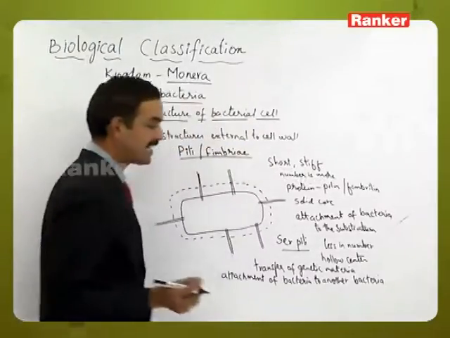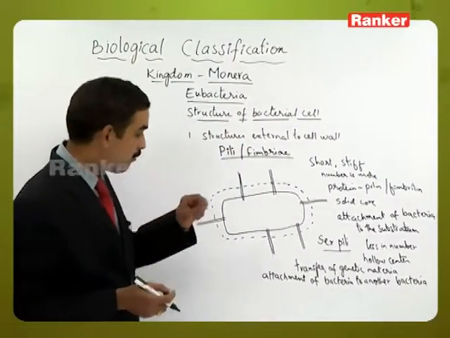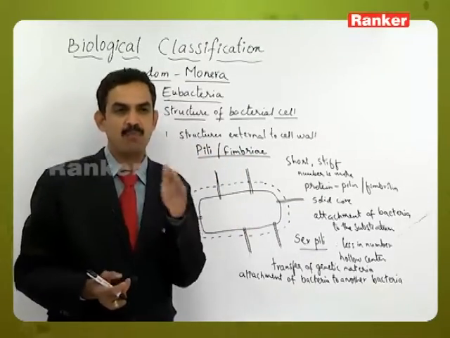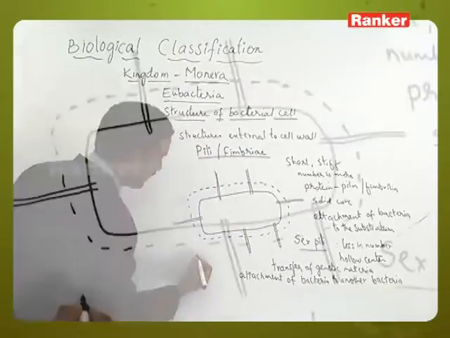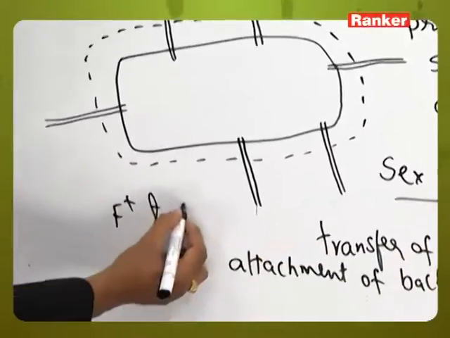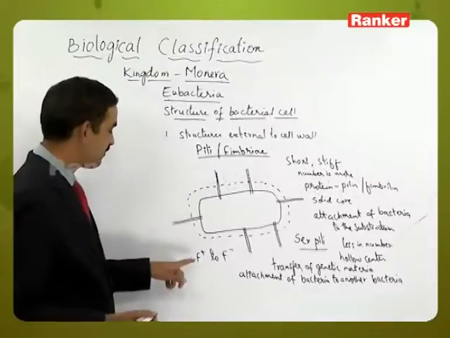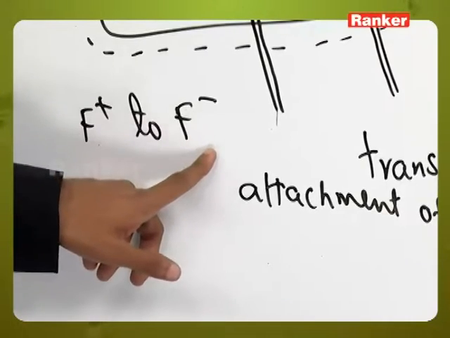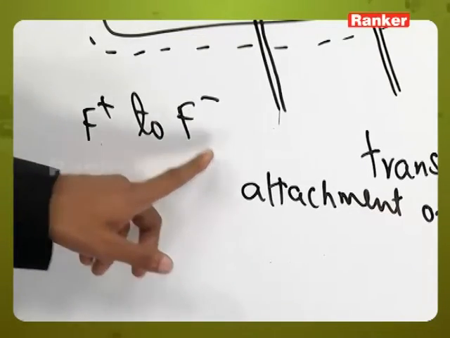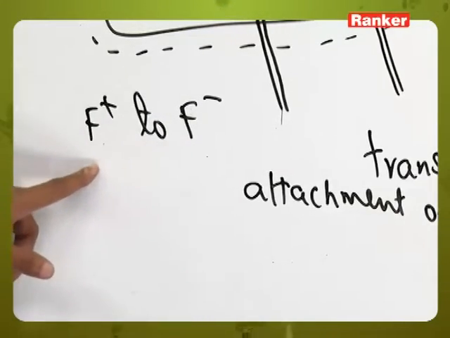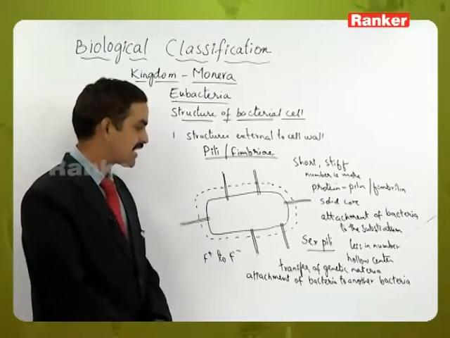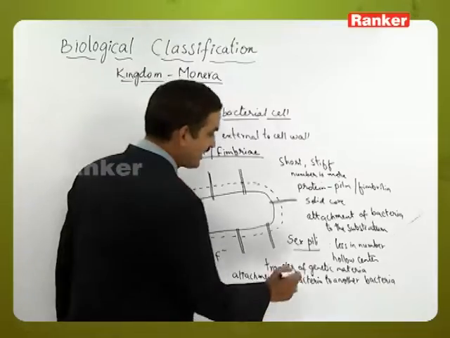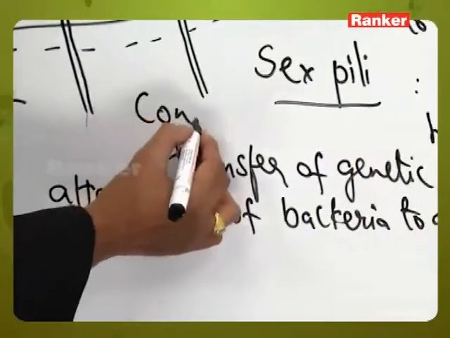Not only does it help in attachment, but through this hollow core the genetic material is transferred from F plus bacteria to F minus. F plus bacteria contain the plasmid, whereas F minus does not have the plasmid. So the F plus and F minus are attached with the help of the sex pili, helping in conjugation, and the sex pili act as a conjugation tube.